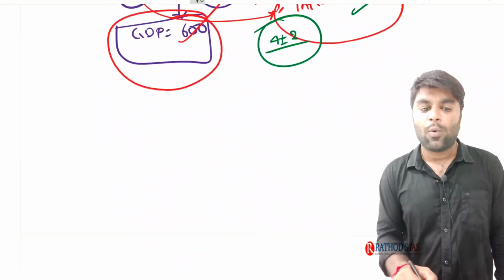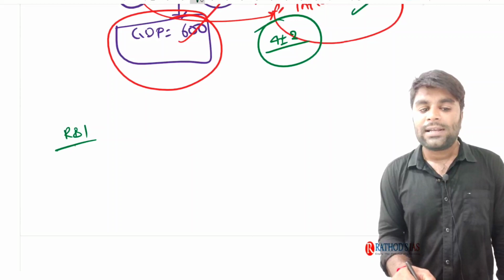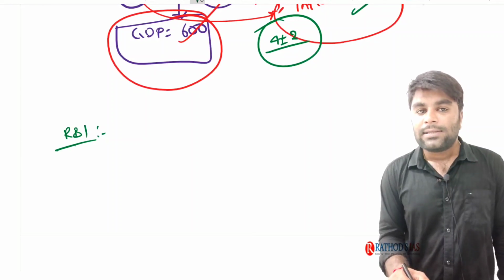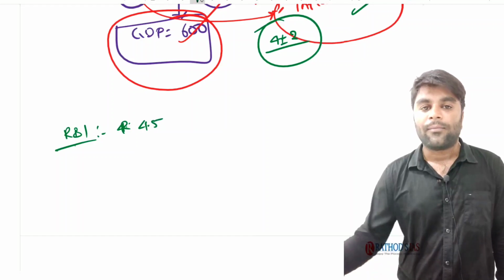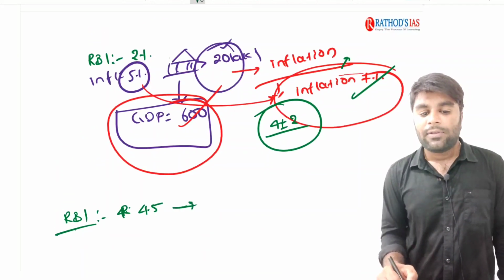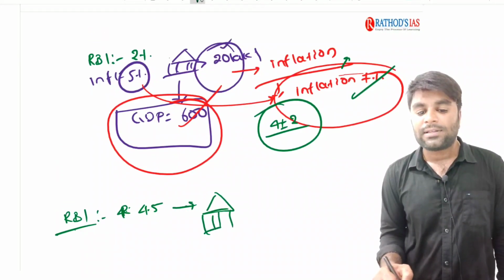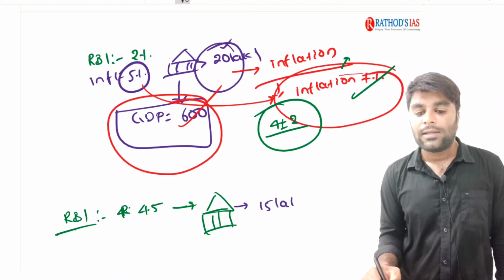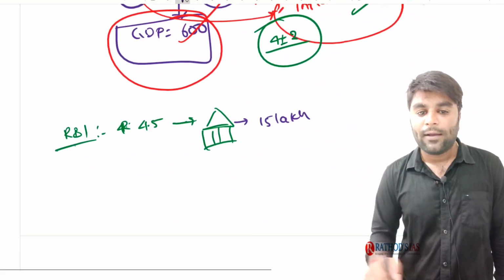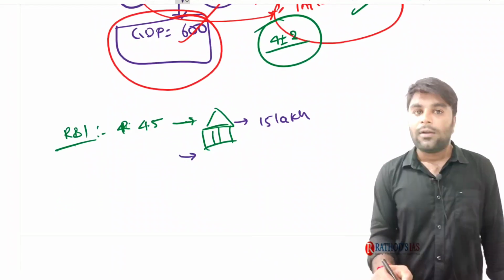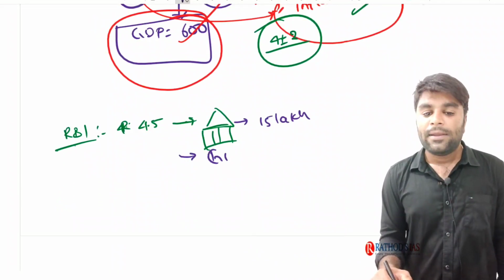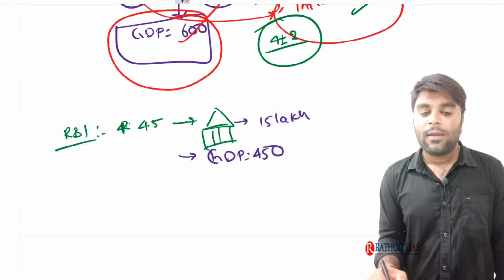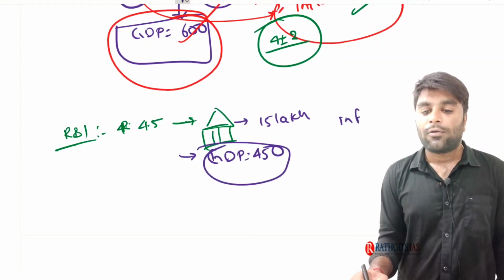Now what is the situation? What is RBI going to do? Let's consider the RBI increased the repo rate to 4.5%. With the repo rate increased to 4.5%, the money supply in the economy might decrease to 15 lakh rupees. What might the GDP be here? The GDP here might be 450 rupees, and the inflation might come down.